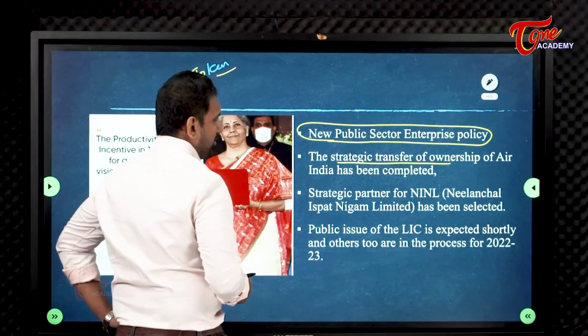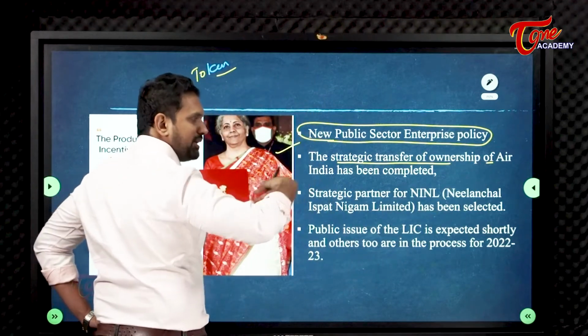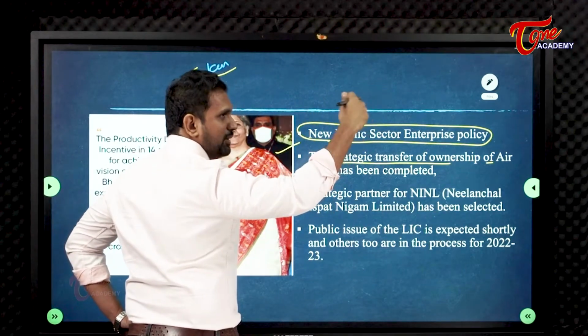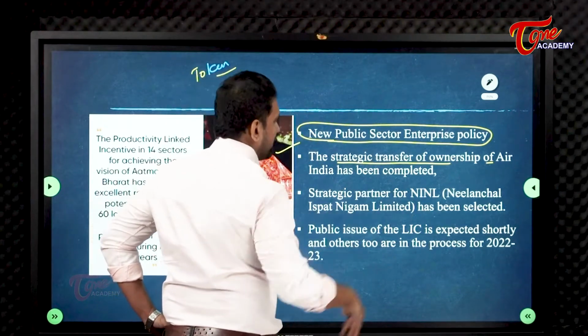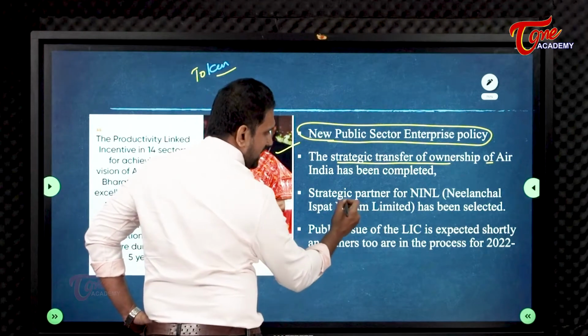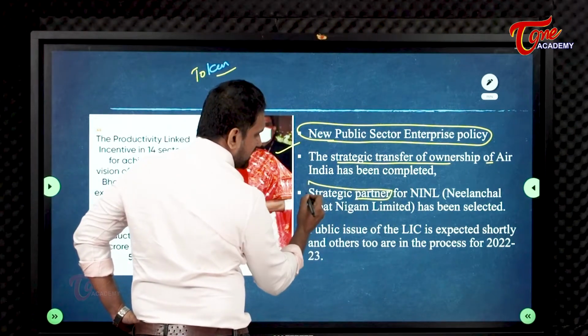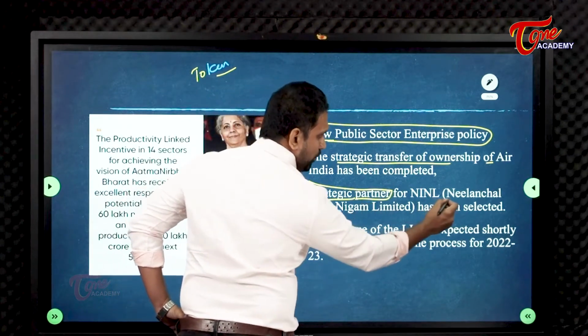Okay. Now, fine. The strategic transfer of Air India has been completed, madam has announced. Means we have completely given Air India to Tata. We are not interested now. Wherever Air India goes, we are not interested, like that, madam told. Then, a strategic partner, another important private player, has been selected, it seems. Who is going to buy what?